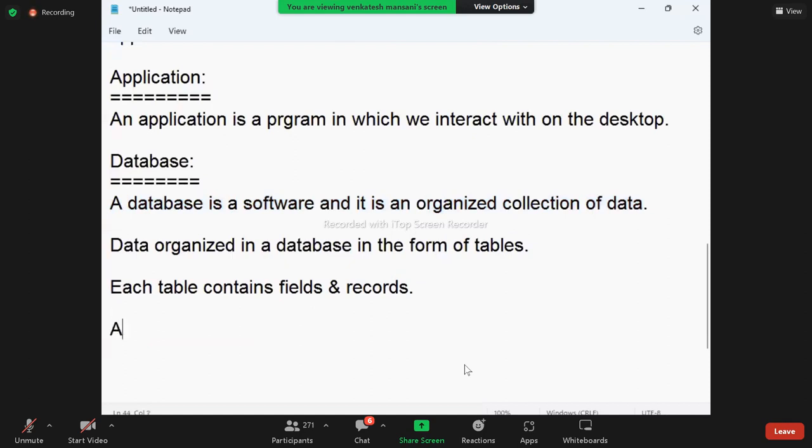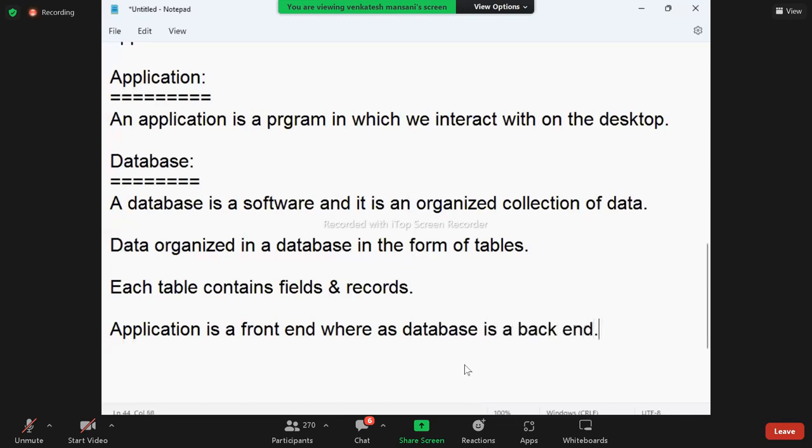Write this point also. Application is a front end, whereas database is a backend.